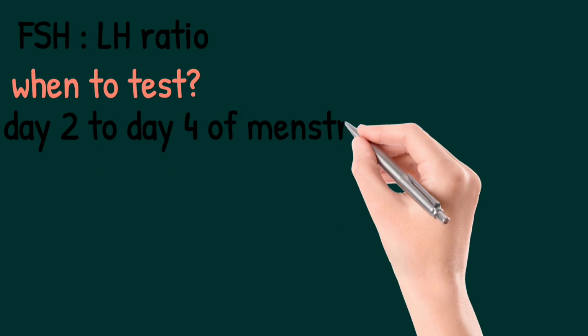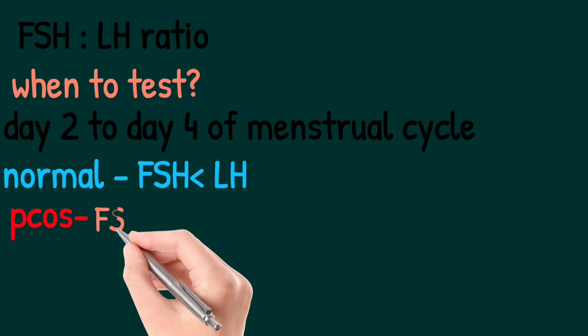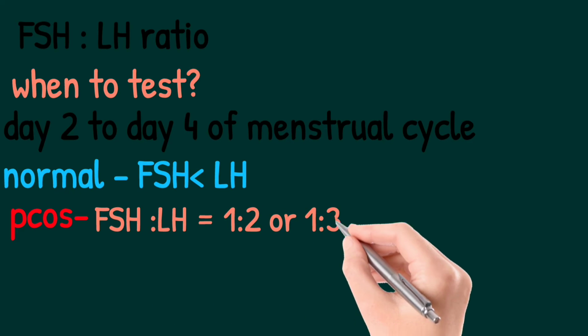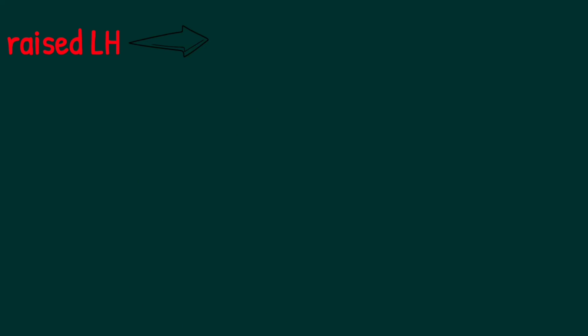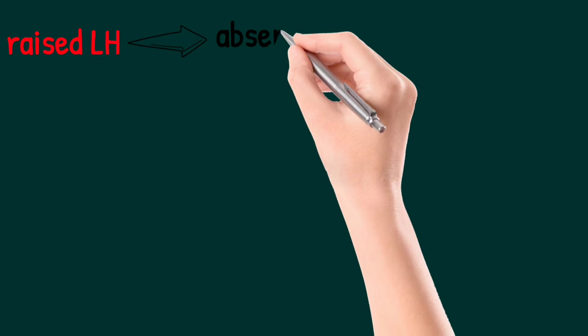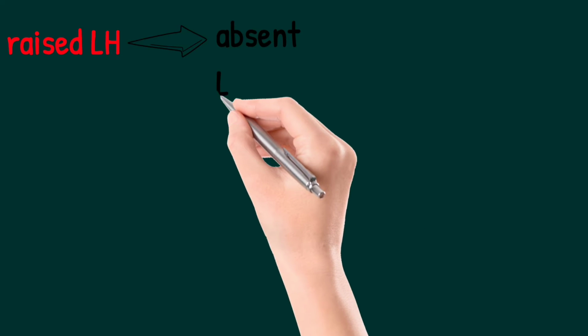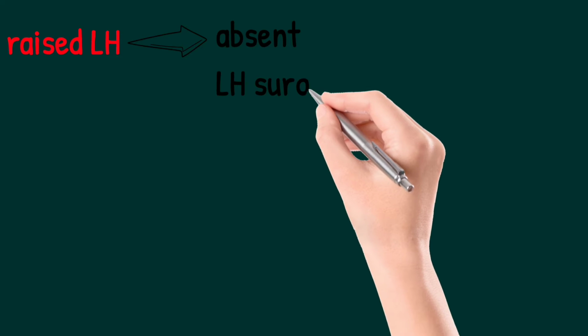How to test for the FSH to LH ratio: we usually check on day 2 to day 4 of the menstrual cycle. Normally FSH is less than LH. LH is raised. This leads to an absent LH surge, because ovulation depends on the LH surge and not on the raised LH level throughout the cycle. We can anticipate anovulation.